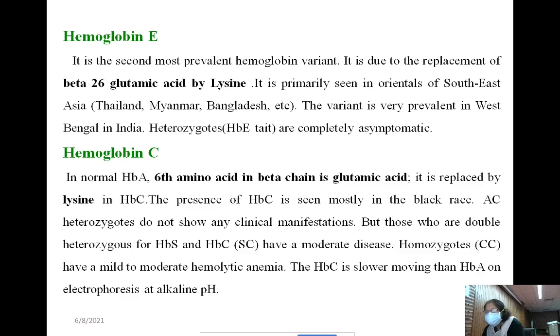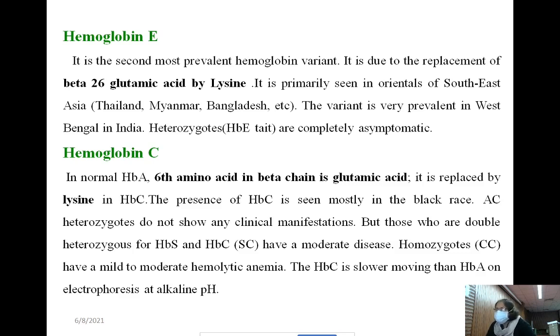It is a type of hemoglobinopathy, a double heterozygous state where thalassemia trait and hemoglobin E trait coexist together. This type of double heterozygous is very common. But those who are double heterozygous for hemoglobin S and hemoglobin C, known as SC, have a moderate disease.